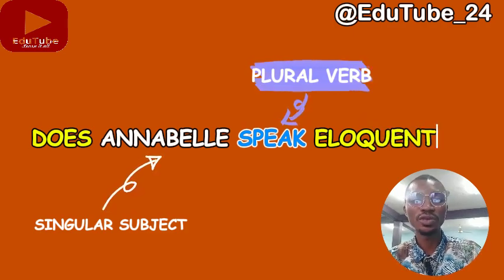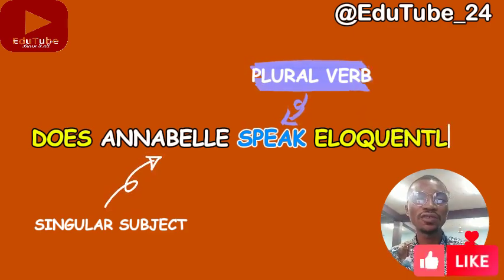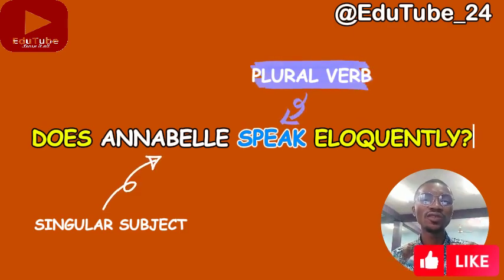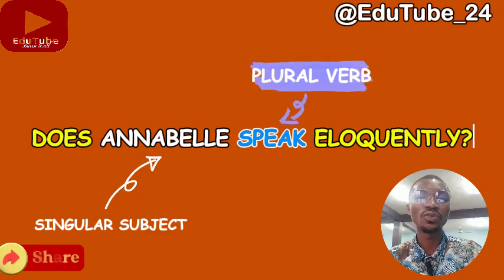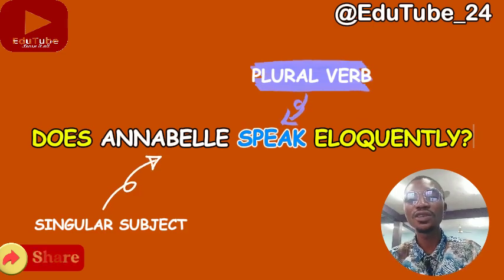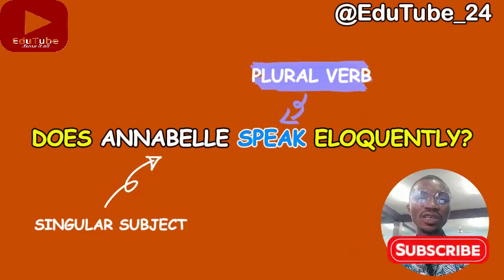Whenever a question is being asked, or whenever you want to ask a question, you must flaunt or disobey the first commandment or the second commandment. So Annabelle is a singular entity, but then we use the verb speak, which is a verb in its infinitive form or base form. And we said that when a verb is in its infinitive form or base form, it is a plural verb. So, does Annabelle speak eloquently? We don't add s. When we add s, we make a blunder of our expression.